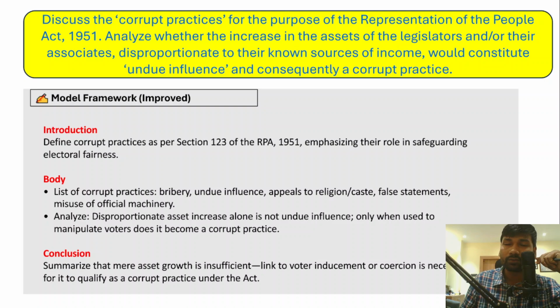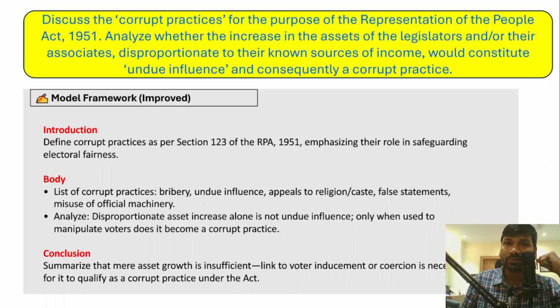Apart from that, we will also understand how to structure the answer and how to improve our presentation skills, so that it can provide us important insights about answer writing. The question that was asked in the paper was: discuss the corrupt practices for the purpose of the Representation of People Act of 1951. The Representation of People Act 1951 is itself given in the syllabus of General Studies Paper 2, so it has been directly asked from the GS2 syllabus.